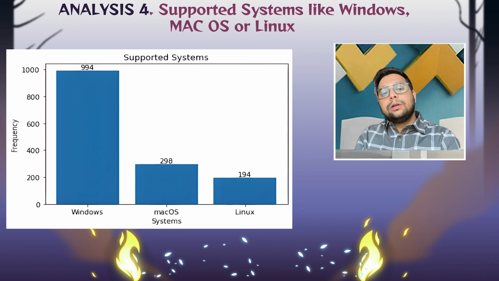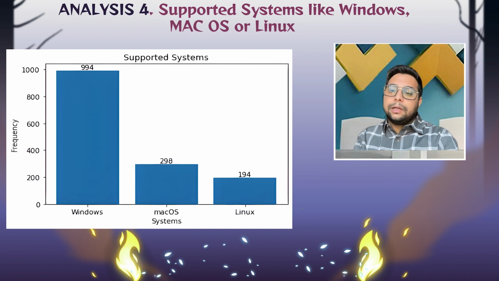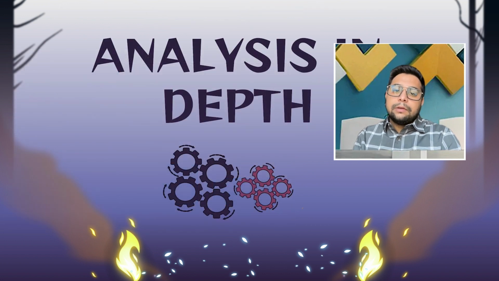And if we talk about the operating systems, Windows is the unbeaten king. It has a market capture of more than 50%. Mac and Linux are not that popular. This can be because of the Windows architecture or free availability or its popular nature. From here, Chen will take over for the analysis in depth. Over to you, Chen.